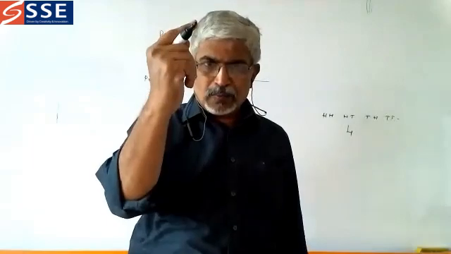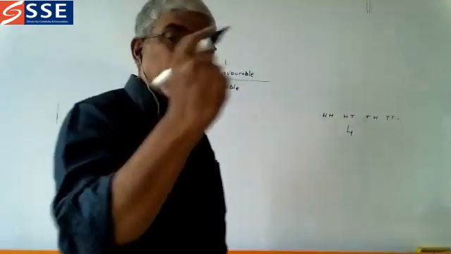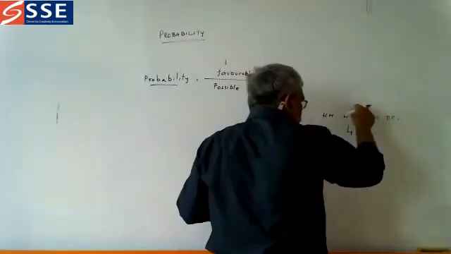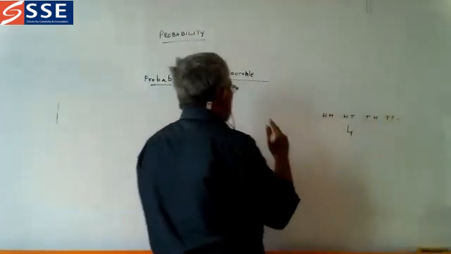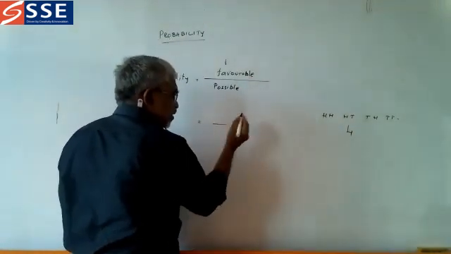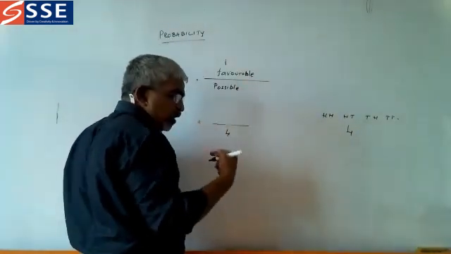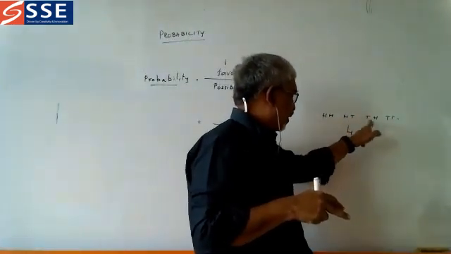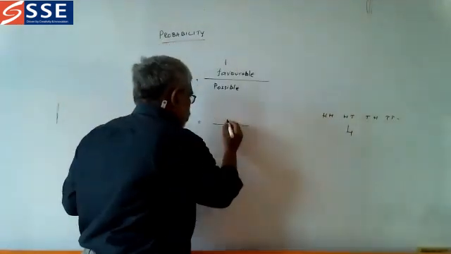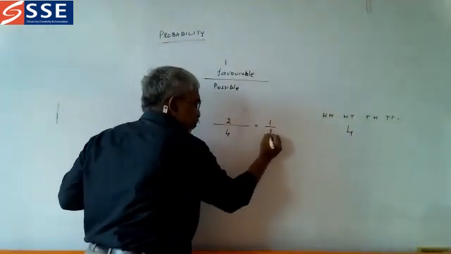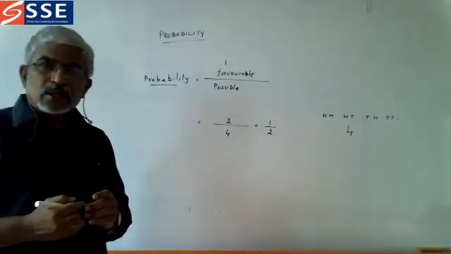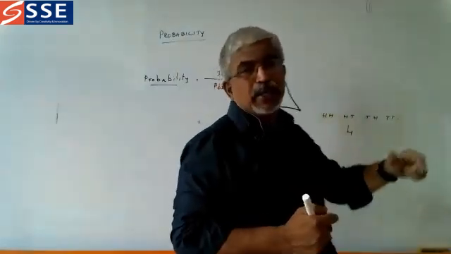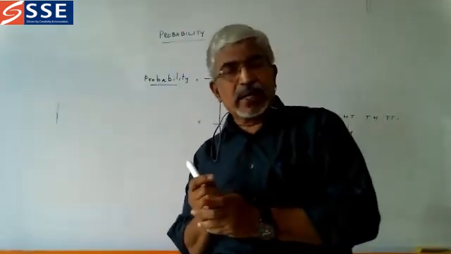I want one head. One head means what are the chances? Two things are there. So possible is 4, and what we want is two, so it is 2 by 4, which is 1 by 2. So the probability of having one head is 1 by 2. Now you understand what probability means.